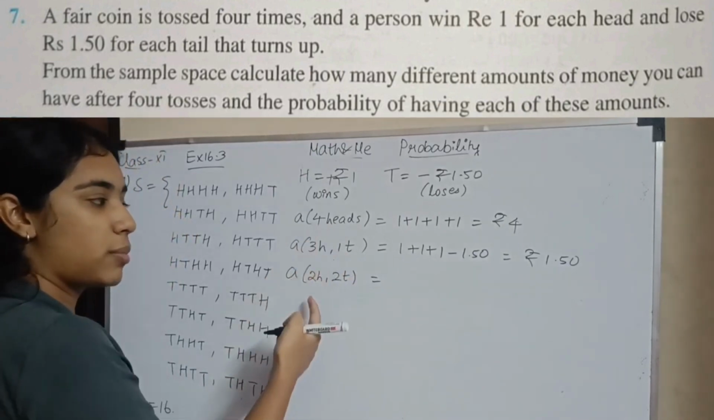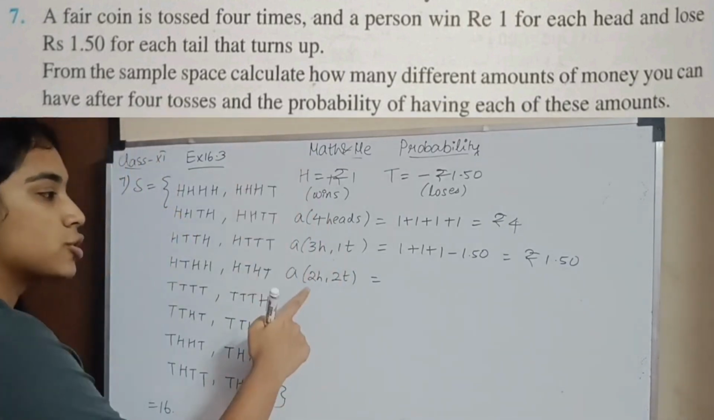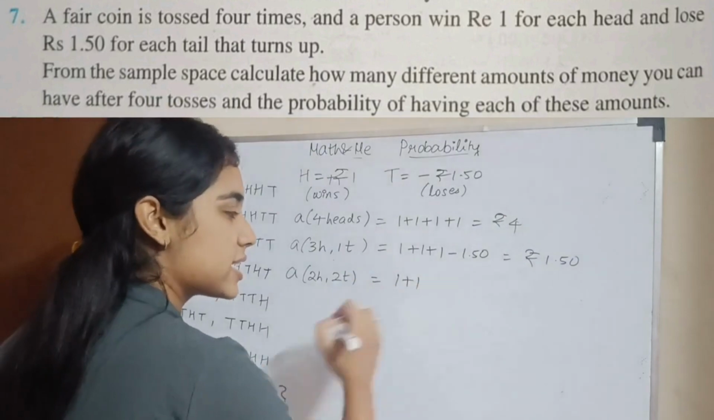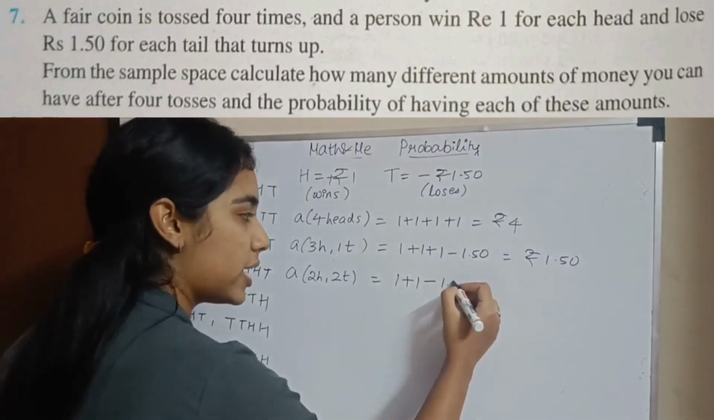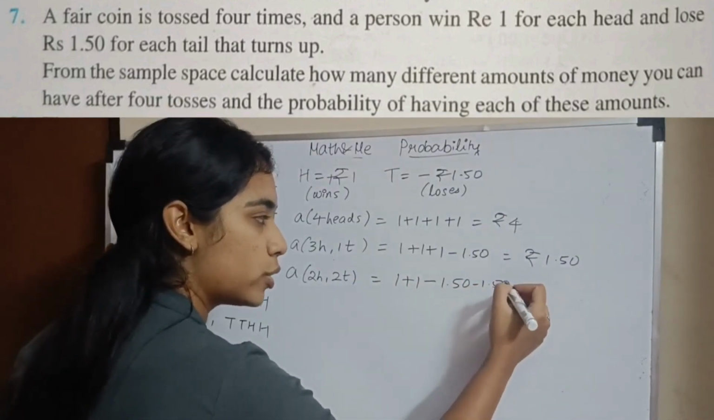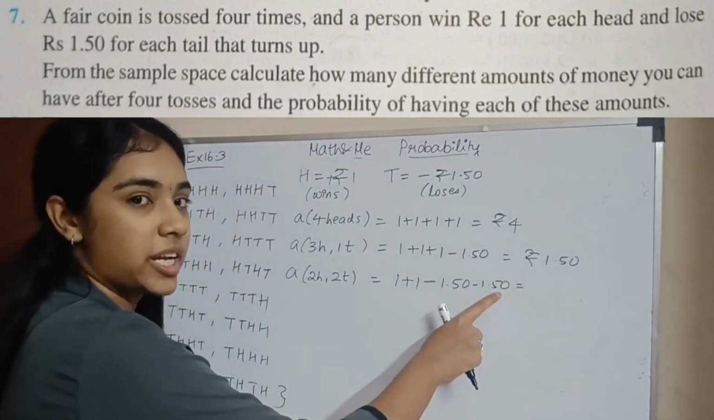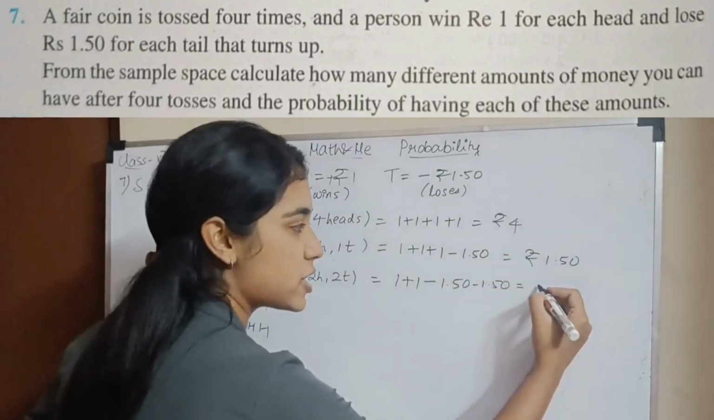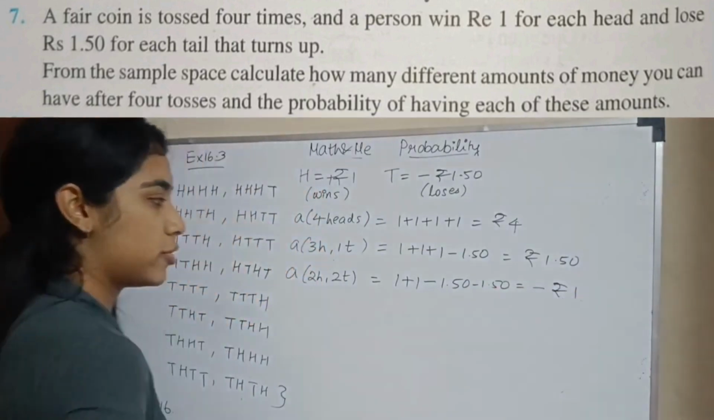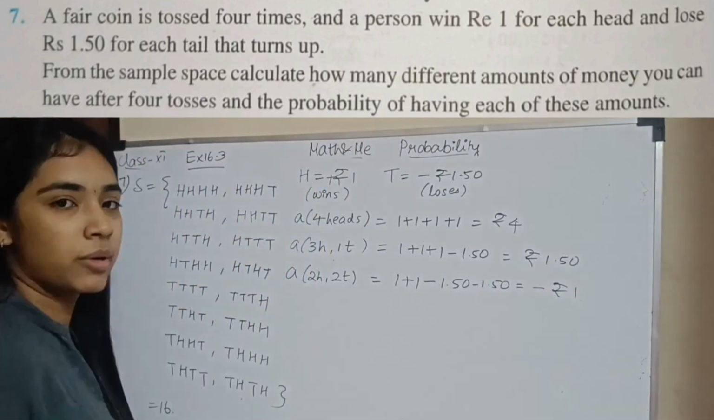Next amount, when you have 2 heads and 2 tails. I am decreasing the number of heads and increasing the number of tails. So for 2 heads and 2 tails, for heads I'll win 2 rupees and I'll lose 1.50 for each of 2 tails. So what will I have? 2 minus 3, since 1.5 plus 1.5 is 3. 2 minus 3 is minus 1. So minus rupees 1. For 2 heads and 2 tails, I'll start losing money.